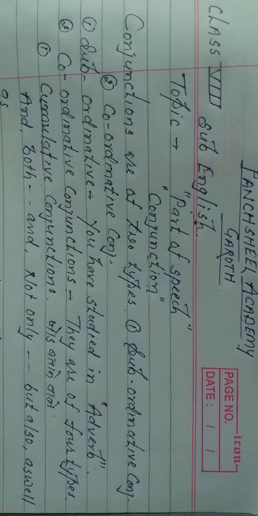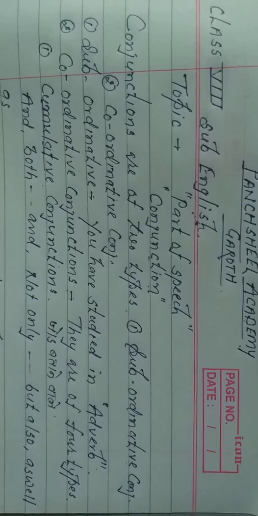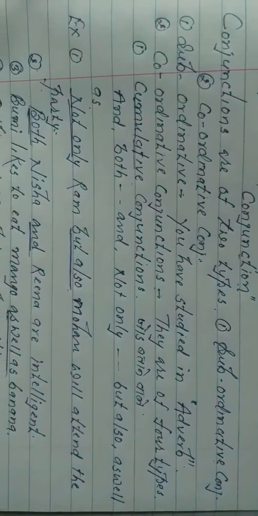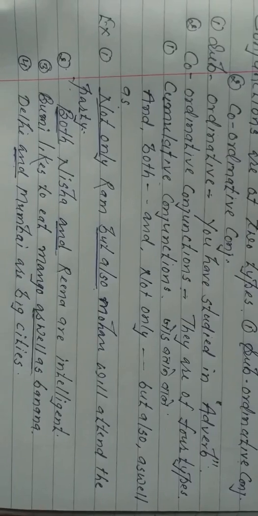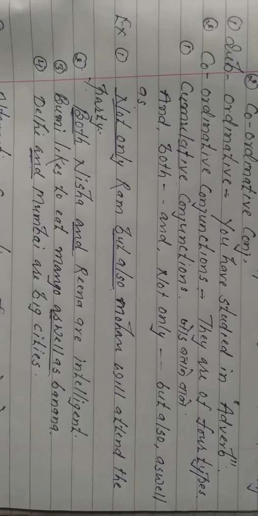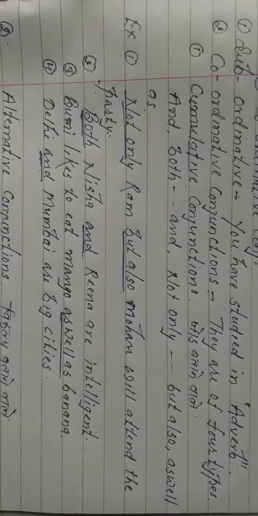Now coordinative conjunctions are of 4 types and the first one is cumulative conjunctions. What is meant by cumulative conjunctions? Just listen to me carefully. Cumulative means जोड़ बताने वाले, means the conjunctions that add nouns, pronouns or two sentences. They are like and, both and, not only but also, and as well as.